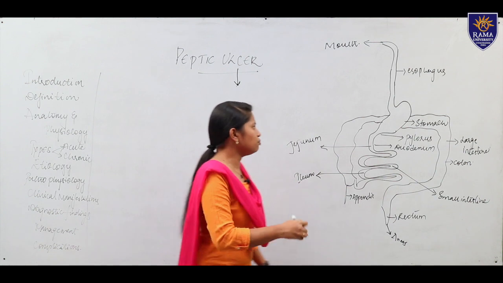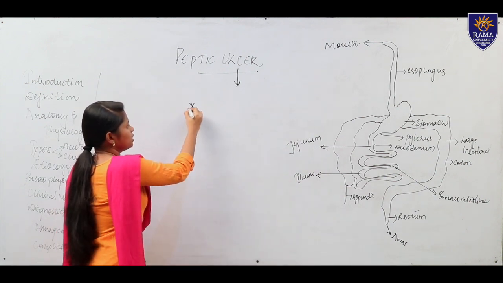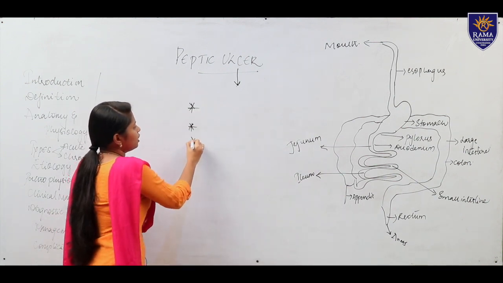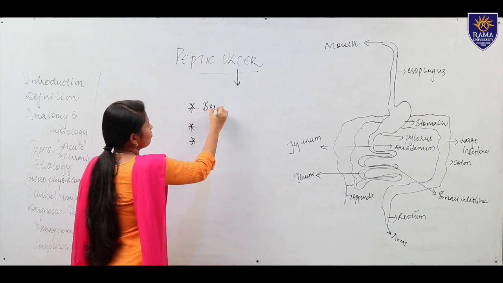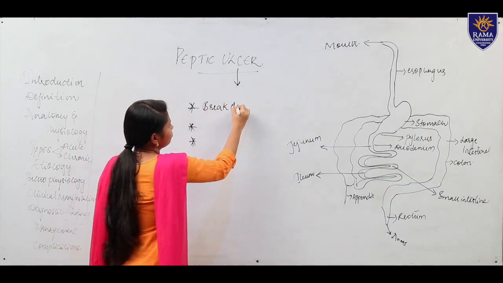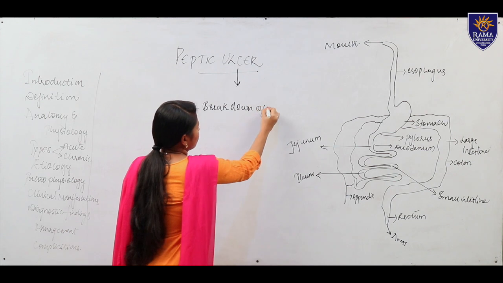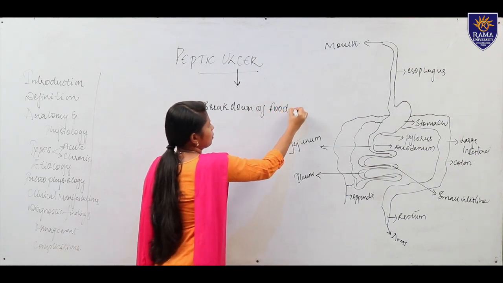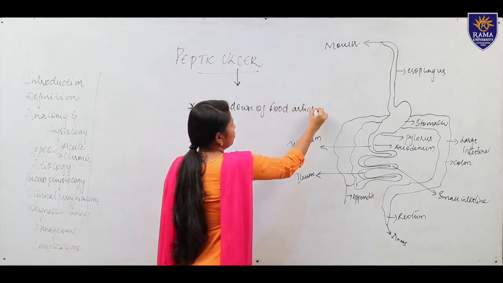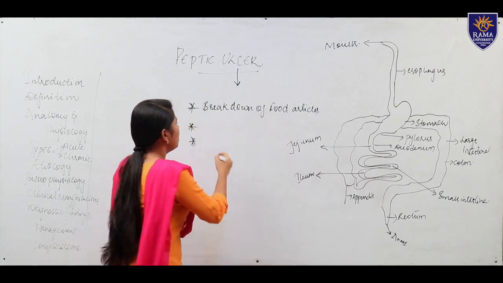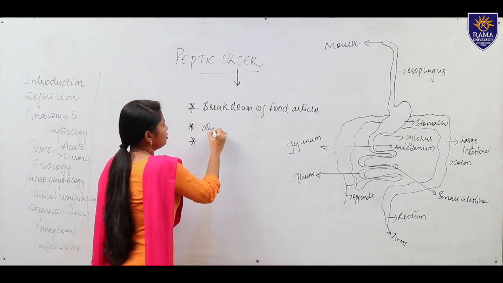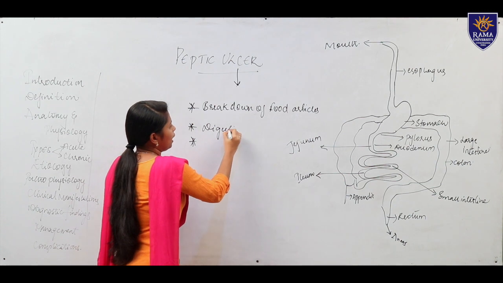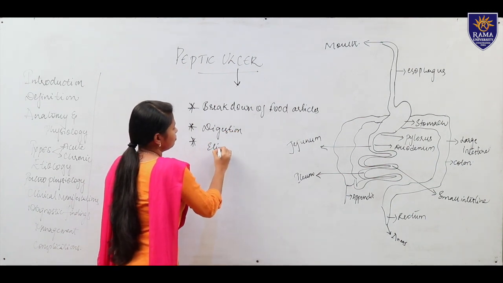Physiology has three aspects. First is the breakdown of food particles, which means digestion, second is absorption, and third is elimination.